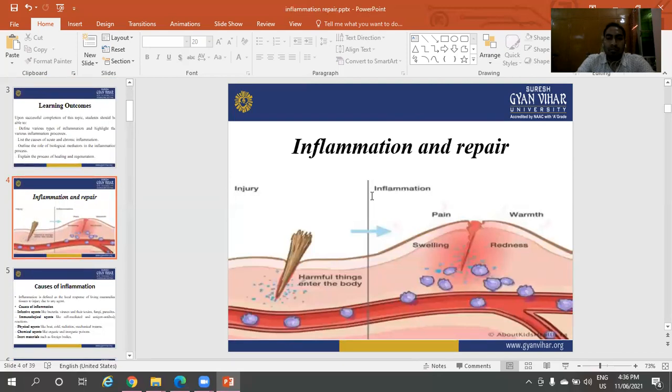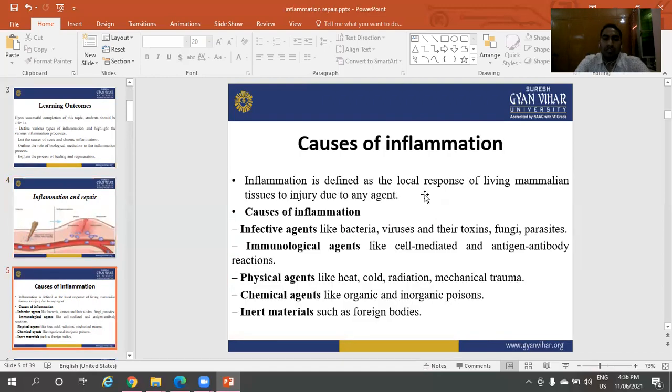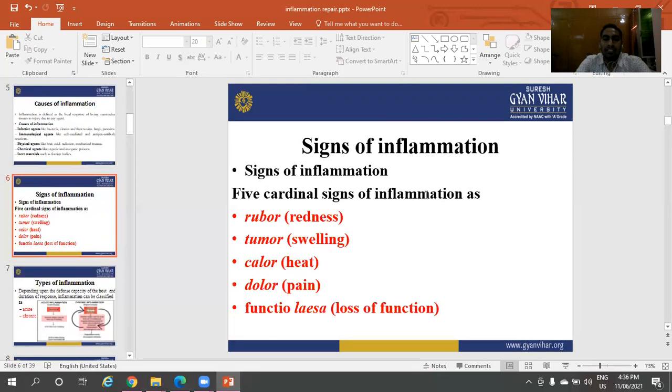Inflammation is the main response to injury, to harmful things entering the body. Signs of inflammation: pain, swelling, redness. These are the inflammation signals. Causes of inflammation include infective agents, immunological agents, physical agents, chemical agents, and inert materials. These are the causative agents of inflammation.